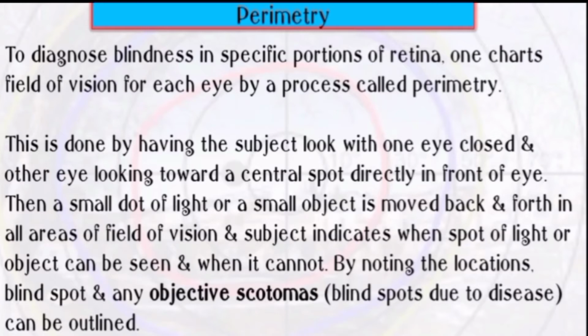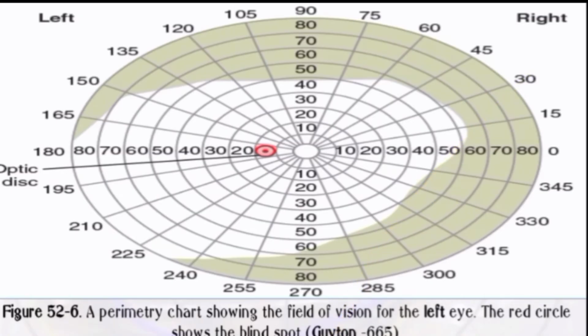This is done by the subject looking with one eye closed and the other eye looking towards a central spot directly in front of the eye. Then a small dot of light or a small object is moved back and forth in all areas of field of vision, and the subject indicates when the spot of light or object is seen or cannot be seen. By noting the location, blind spot or any objective scotoma, that means blind spot due to disease, can be outlined. This is the figure where we can see the optic disc, and this figure is taken from Guyton.